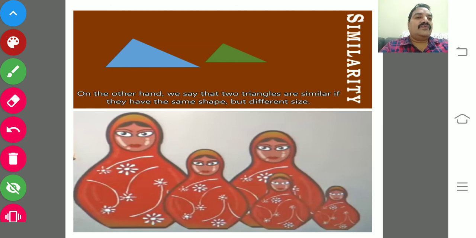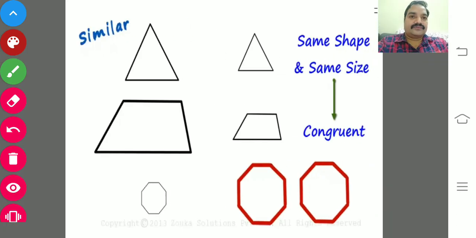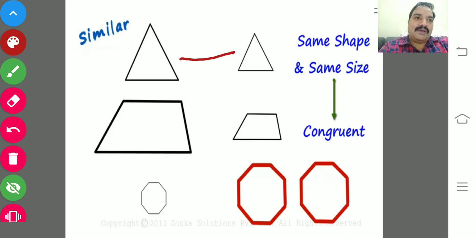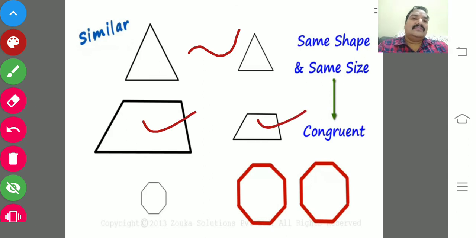We say that two figures are similar if they have the same shape but different sizes. I hope you could understand. For more clarification, a small exercise is given. If you observe these two triangles, they have the same shape but different sizes, and that's what similar means. In the two figures, the sizes are different but the shape is the same, so this is also similar.